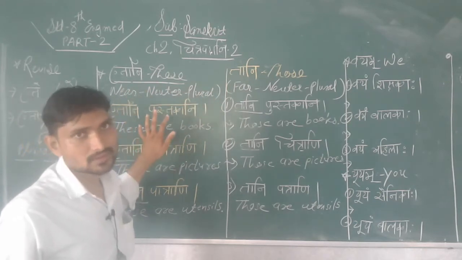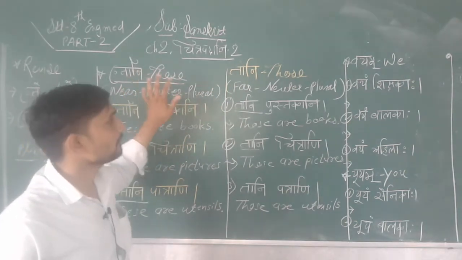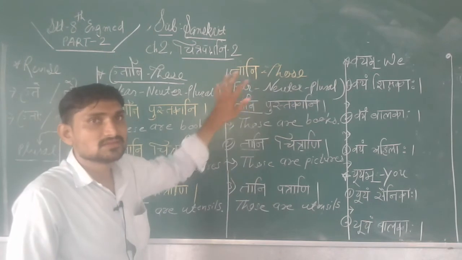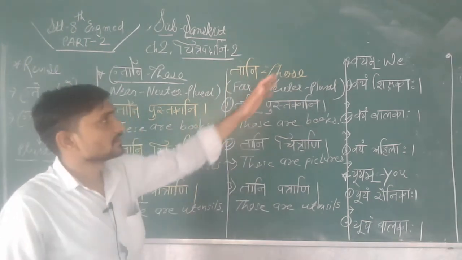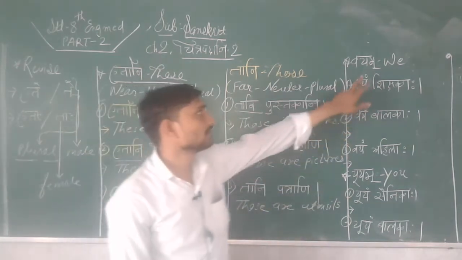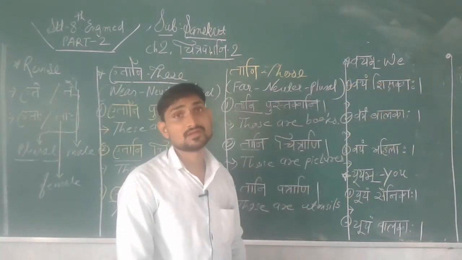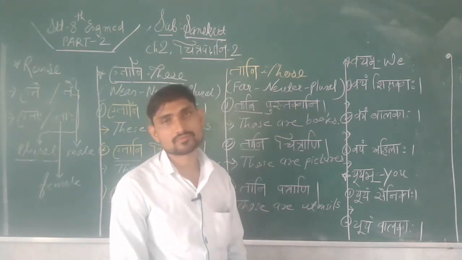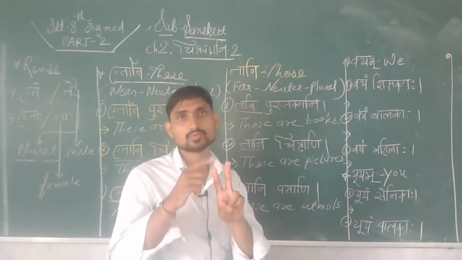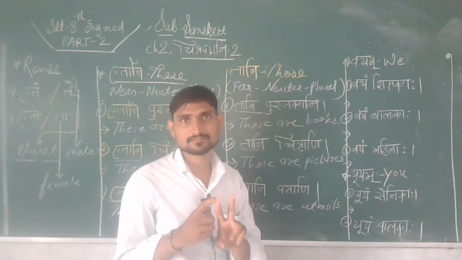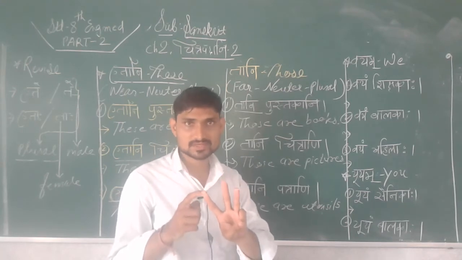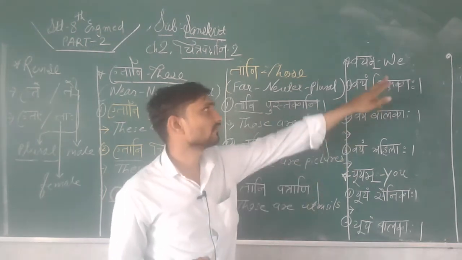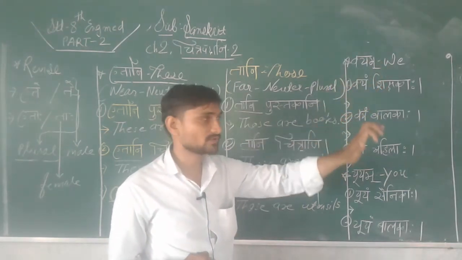Okay students, this way we can write these sentences with etani and tani, and these are used for neuter forms. Near in plural neuter form, at that time we have to use etani, and far neuter form in plural we have to use tani. This is the concept. Okay. Next, vayam and yuyam. See, vayam means we, more than two. At that time in Sanskrit we have to use vayam. For example, two persons, at that time avam. More than two means 3, 4, 5. At that time in Sanskrit we have to use vayam, means we all. This also we can say.